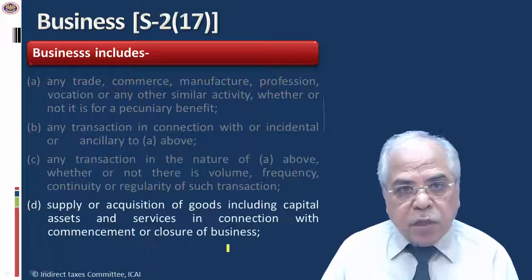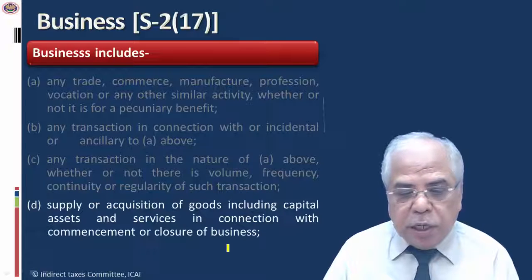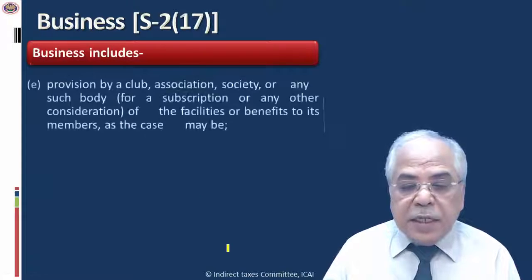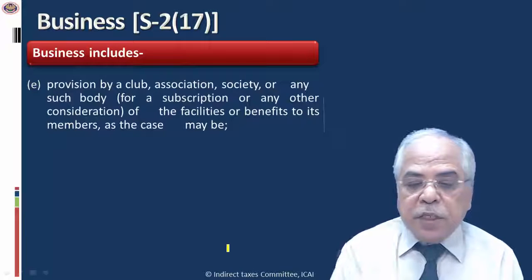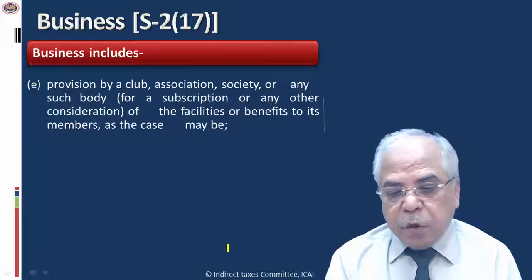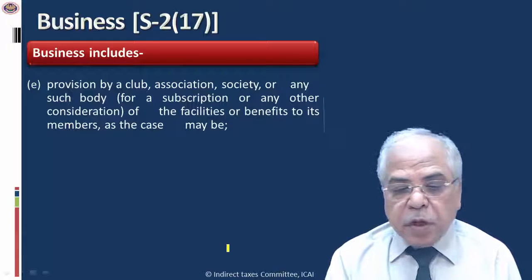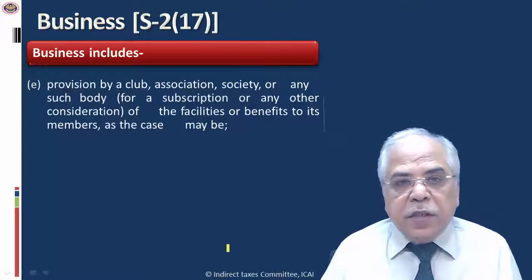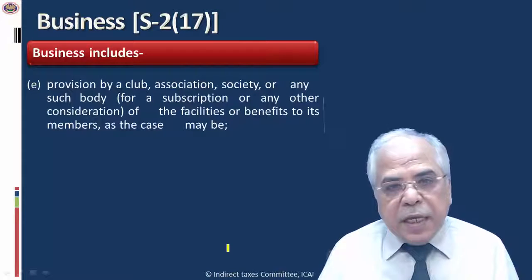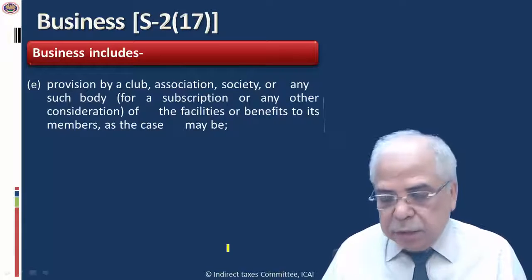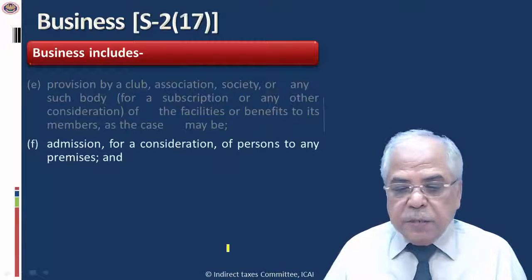Similarly, you can go through clause D also, which is on your monitor, and then you will see clause E, wherein provision by a club, association, society, or any such body for a subscription or any other consideration of the facilities or benefit to its member. So even the activities carried out by an unincorporated association for its members are the subject matter of GST.